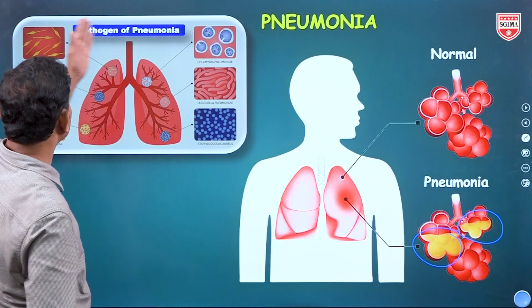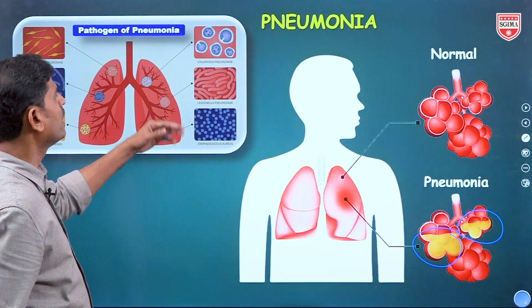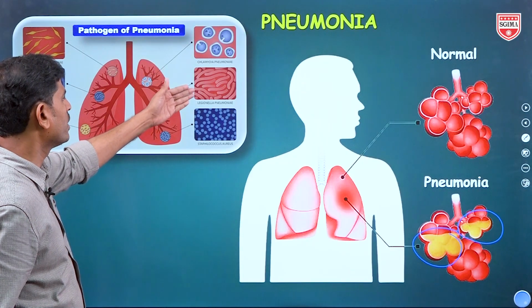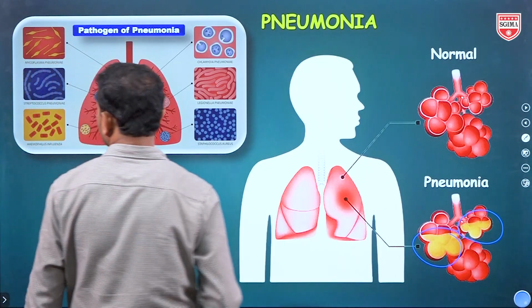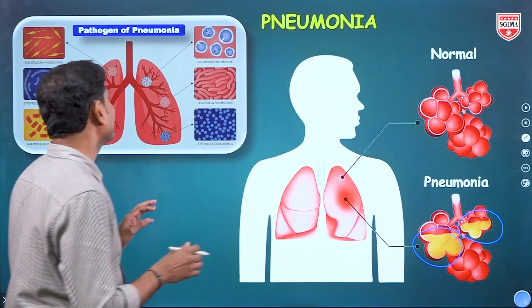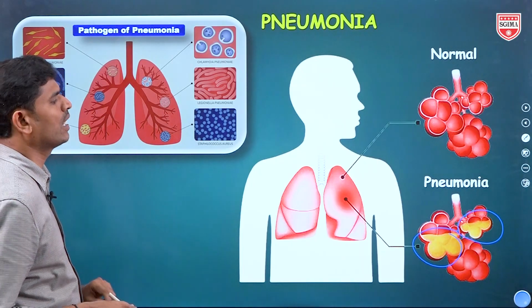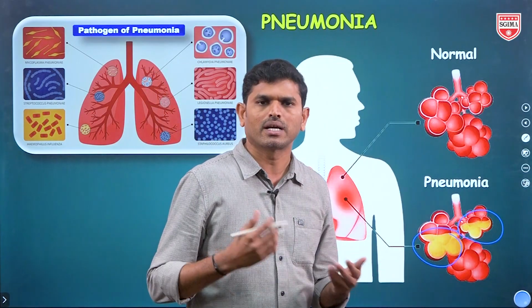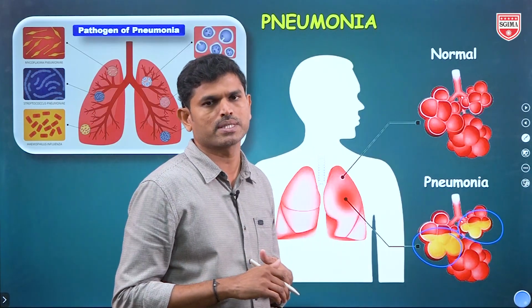These are the different varieties of pathogens. Mostly bacteria: Chlamydia pneumoniae, Legionella pneumophila, Staphylococcus aureus, Haemophilus influenzae. It is also caused by viruses and fungi. Symptoms: the person will suffer from respiratory tract disorders, breathing problems and fever.